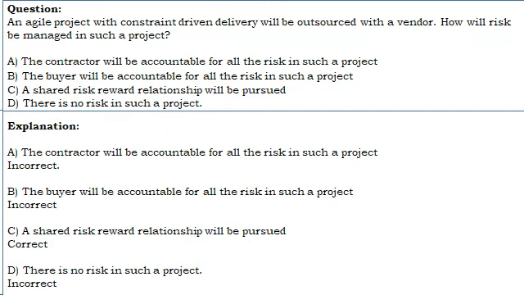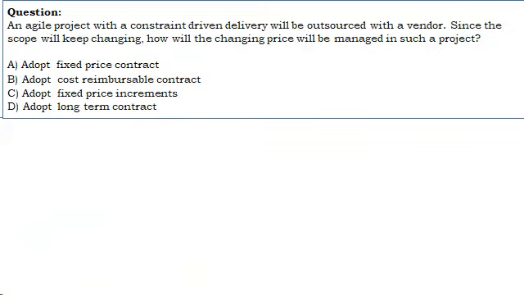Let us see the answer. A. The contractor will be accountable for all the risk in such a project. Incorrect. B. The buyer will be accountable for all the risk in such a project. Incorrect. C. A shared risk-reward relationship will be pursued. Correct. D. There is no risk in such a project. Incorrect.